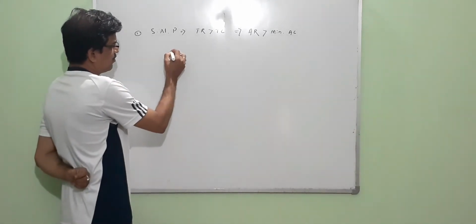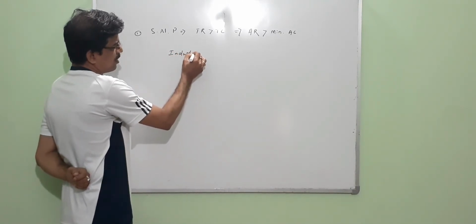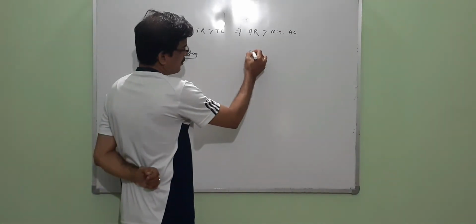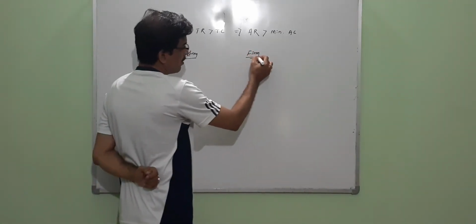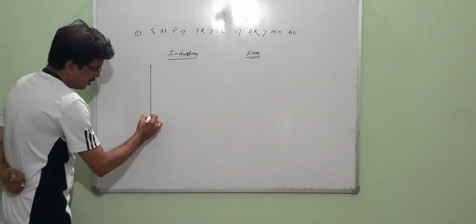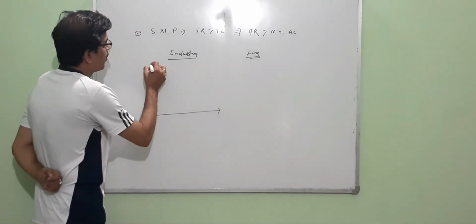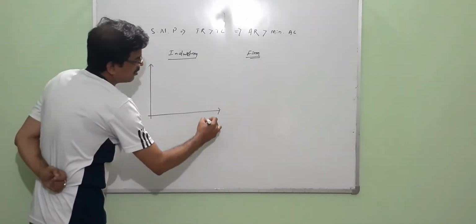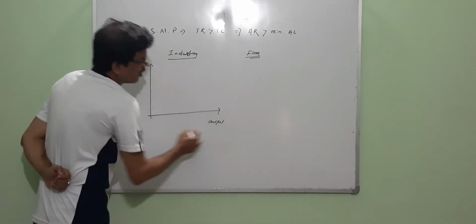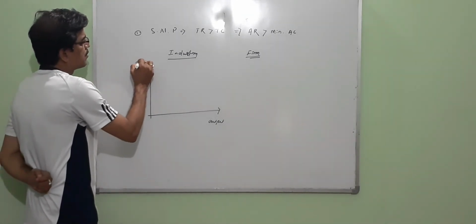Let's say on this side we take into account the industry, and on this side we take into account the firm. In the case of the industry, on the horizontal axis we take output, and on the vertical axis we take the price.